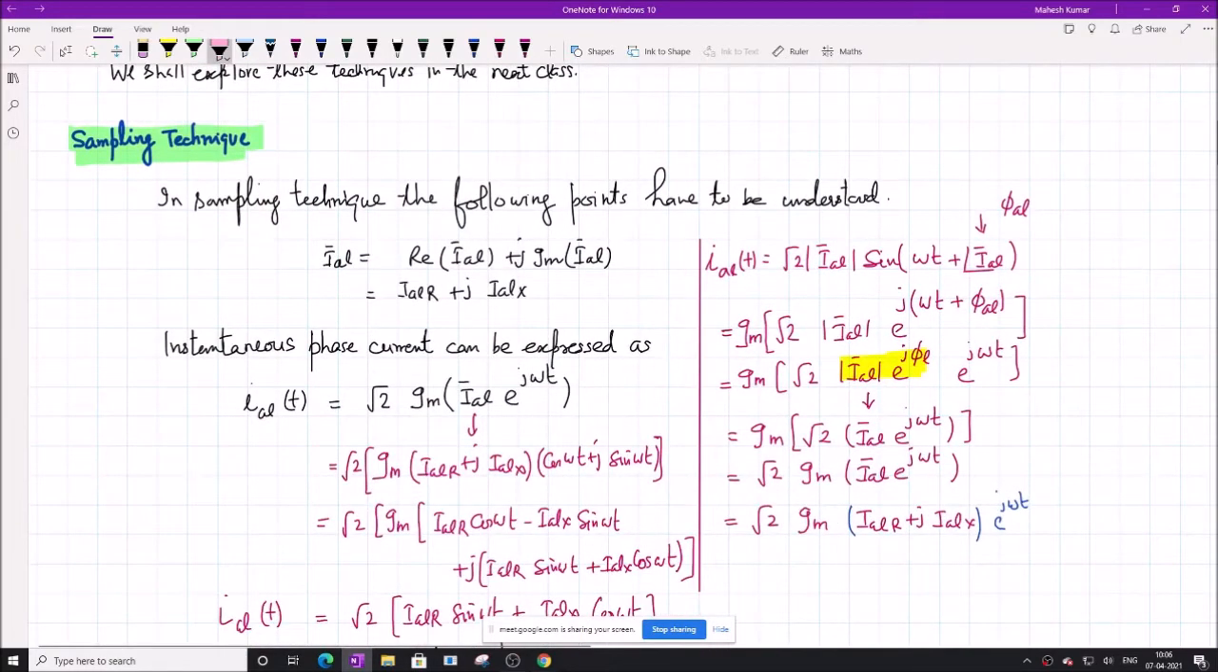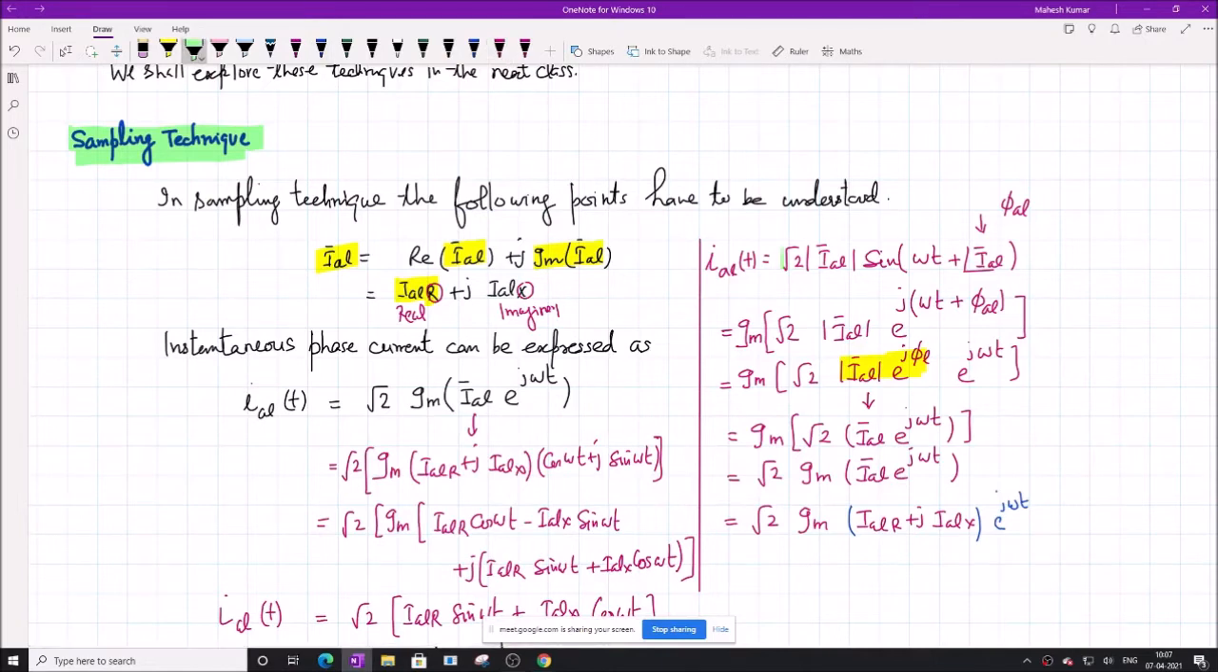The first thing is that we can always express these currents as the real part of that phasor plus j times the imaginary part of that phasor. The real part is here and this is the imaginary part. So any phasor can be resolved into its real component and its imaginary component. Fine, this is one thing. And also we can express any phasor using this expression.